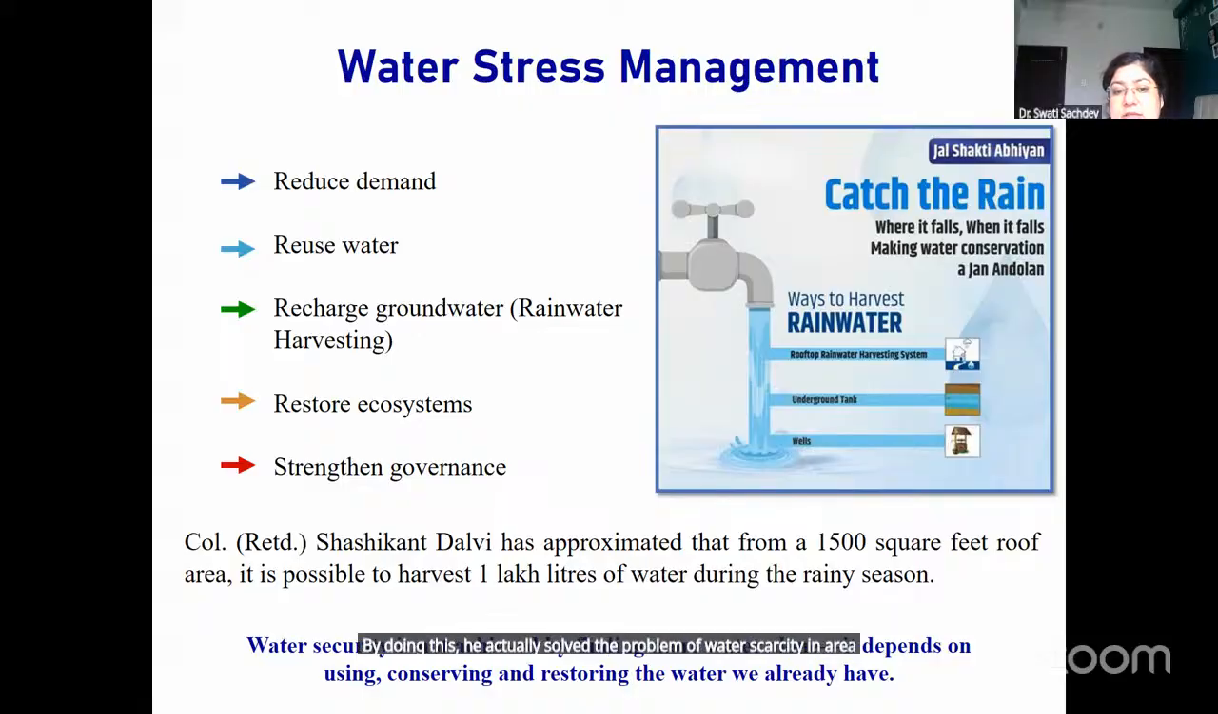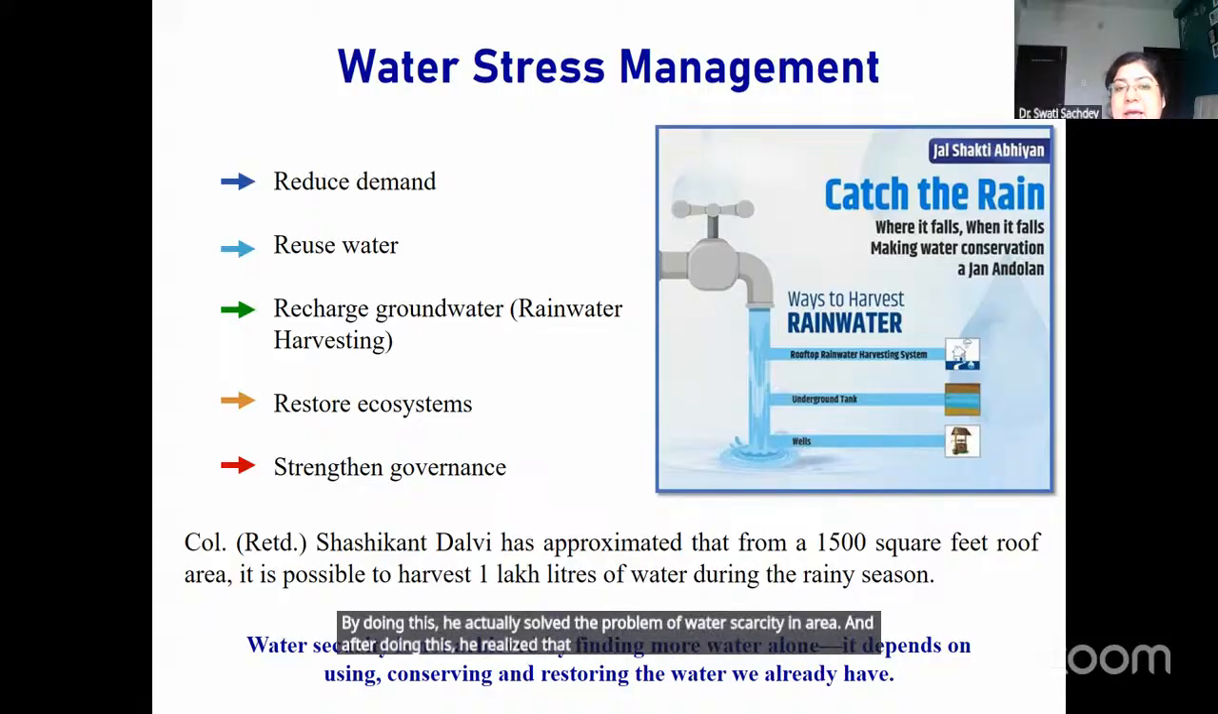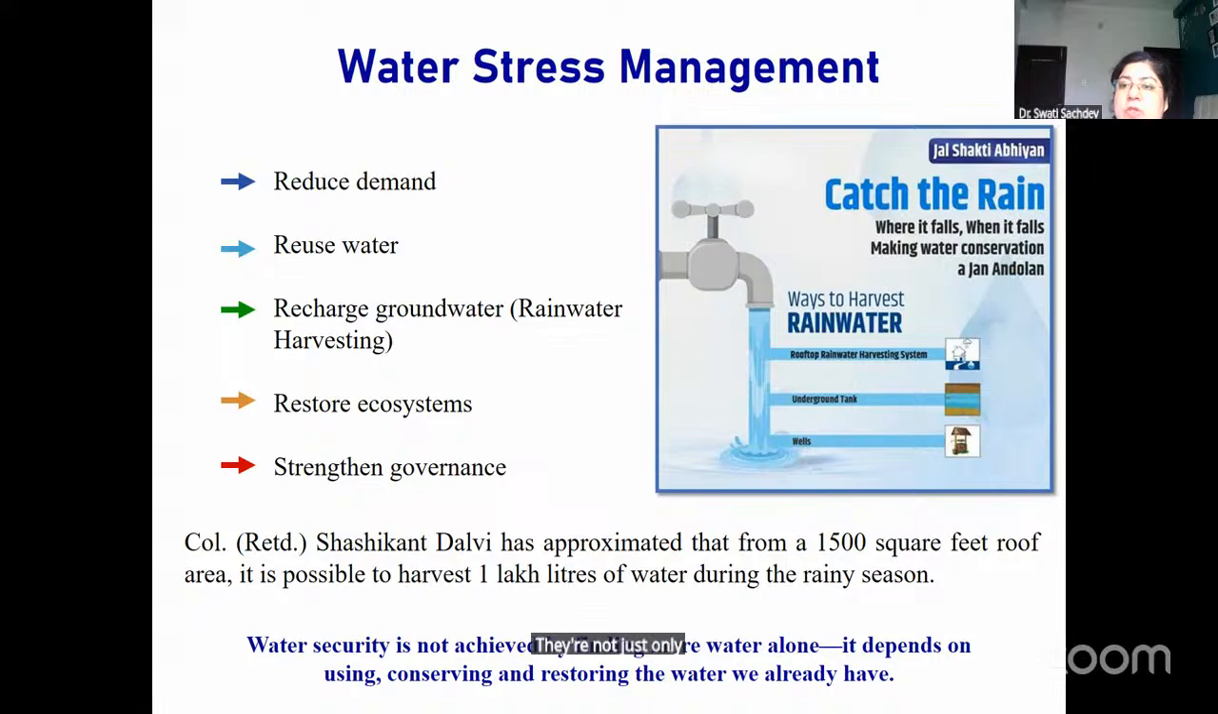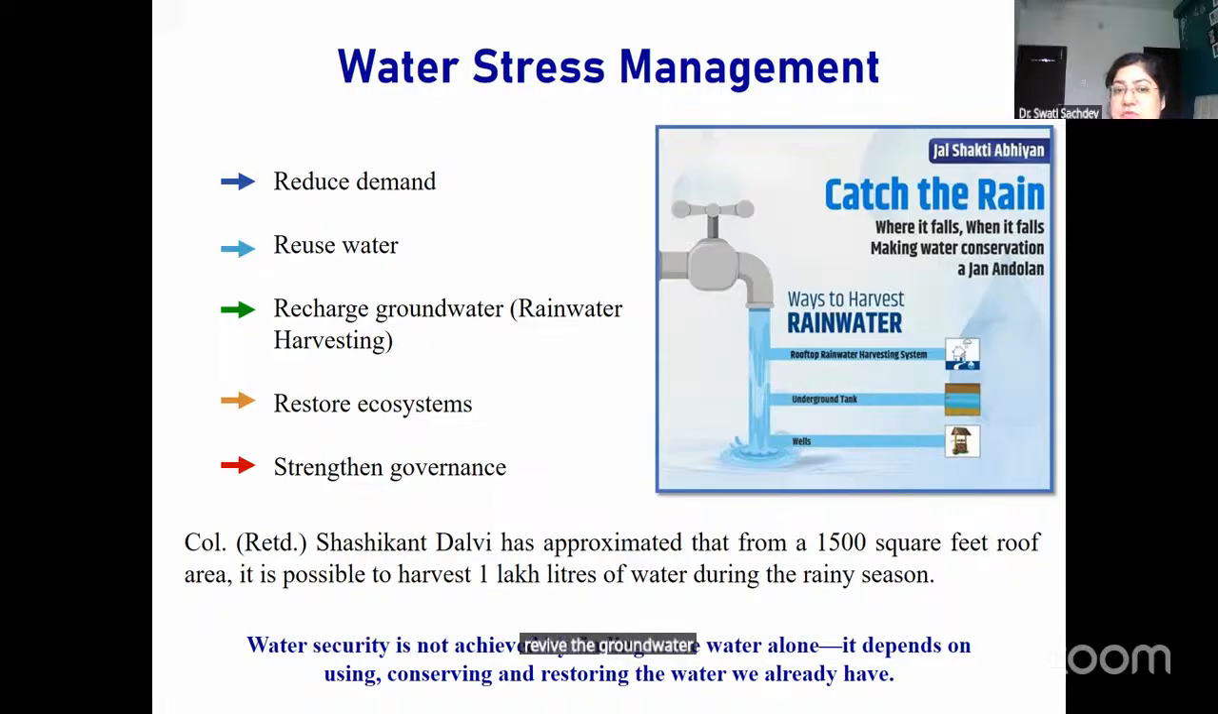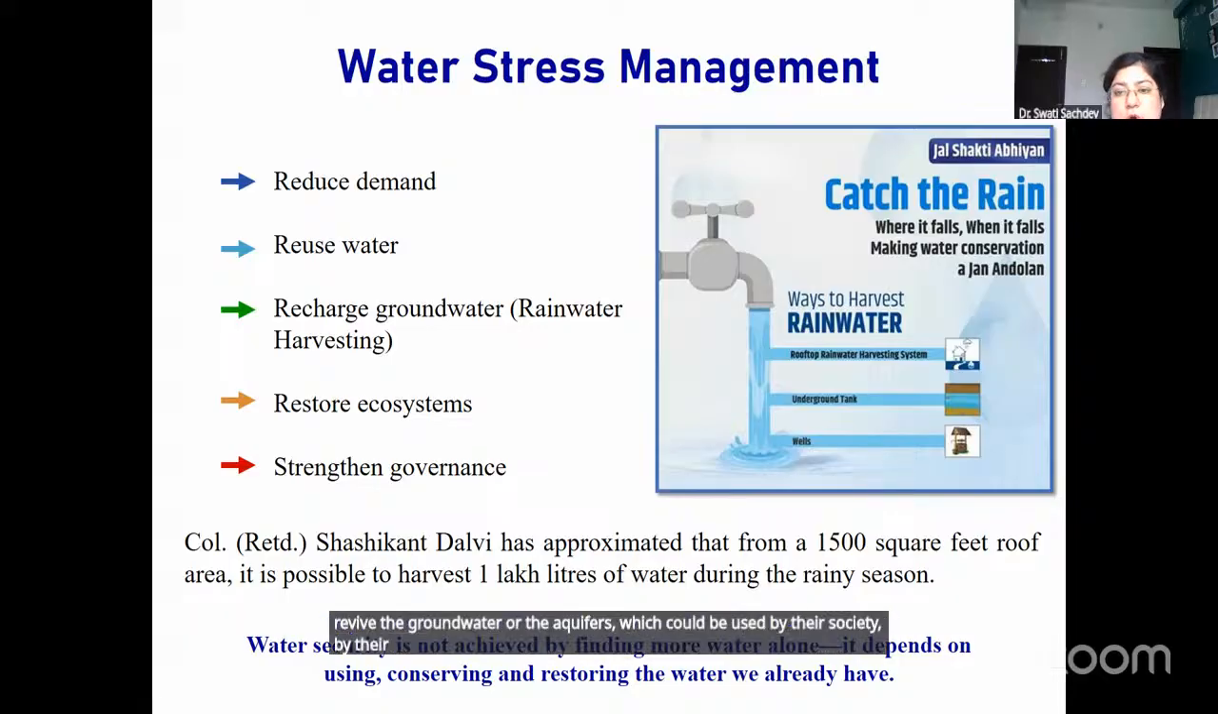And after doing this, he realized that by adopting the rainwater harvesting system, they not only managed the problem of water scarcity, but they also reduced the cost of purchasing water from the tanker system. So it reduces the cost load also, and also naturally revives the groundwater or the aquifers which could be used by their society, by their areas for a longer time.